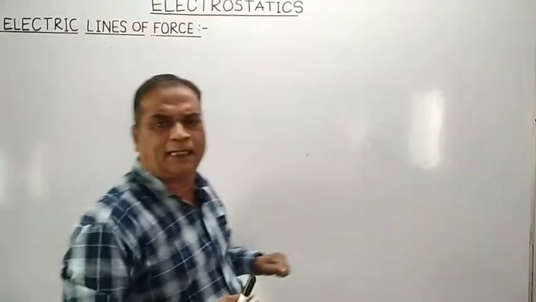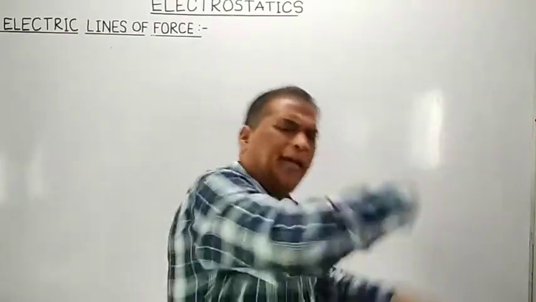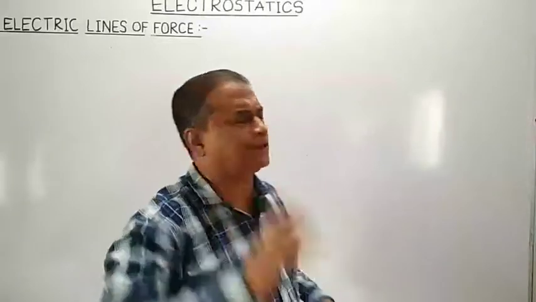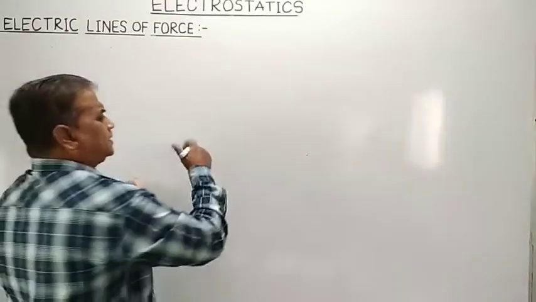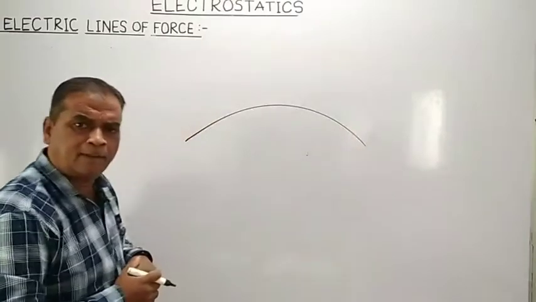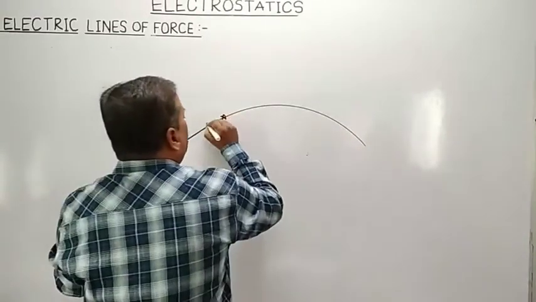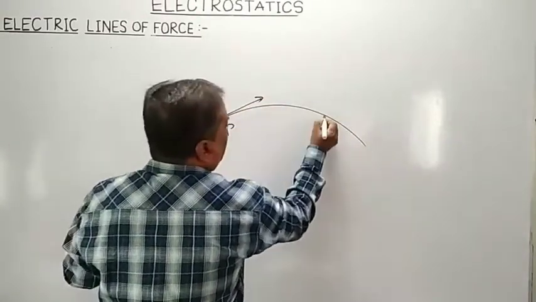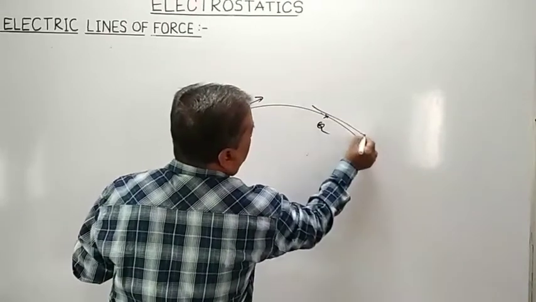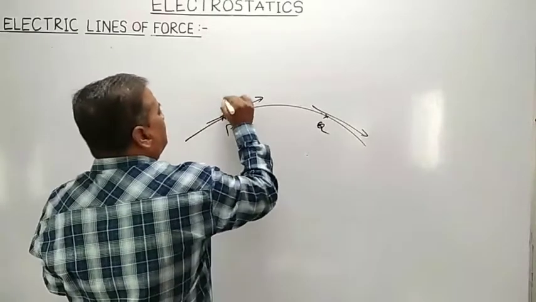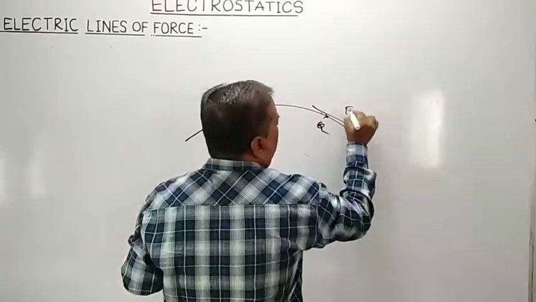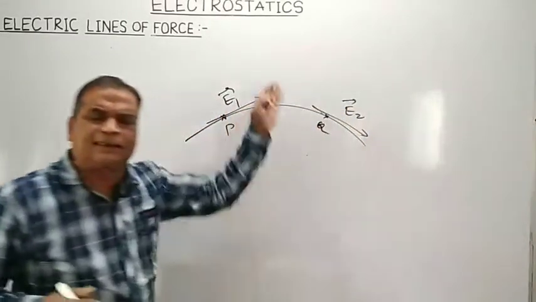It is called an electric line of force, or it is the imaginary curve drawn in such a manner that a tangent drawn at any point on that curve, suppose this is an electric line of force, if a tangent is drawn at any point on that curve, will give us the direction of electric field intensity at that point.